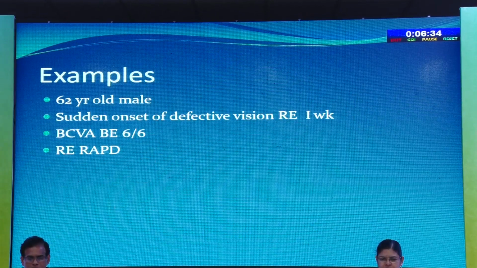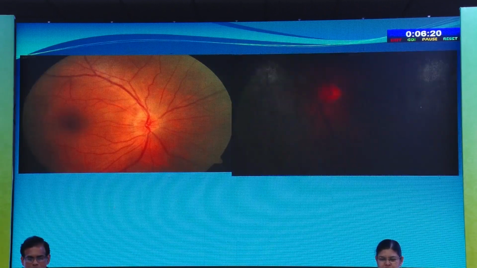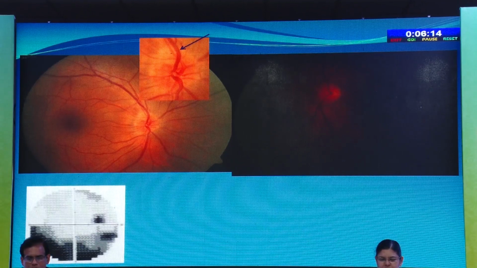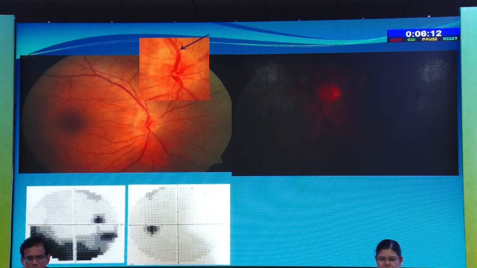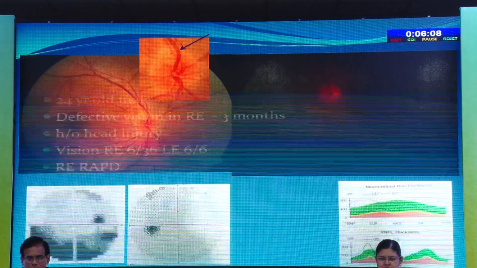A 62-year-old male came with sudden onset loss of vision in the right eye of 1 week duration. Best corrected vision was 6/6 in both eyes, and he had right eye RAPD. He was a diabetic and hypertensive. This was the fundus picture. We can see a segmental pallor of the disc, and on visual field there was a corresponding inferior field defect, and this was a case of ischemic optic neuropathy.